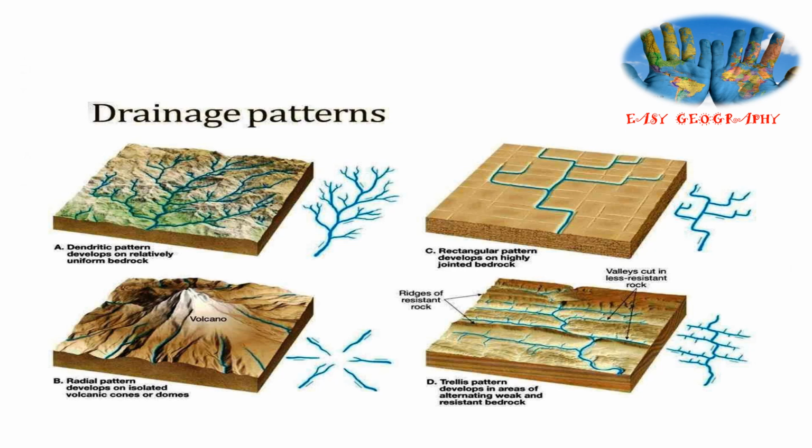The 3D view: dendritic pattern, uniform bedrock, looking like the branches of a tree. Then the radial pattern, from a hilly region flowing in all directions. Then the rectangular pattern, found in highly jointed bedrock, where the tributaries are parallel to each other. And in the trellised pattern, alternating soft and hard rock is found.